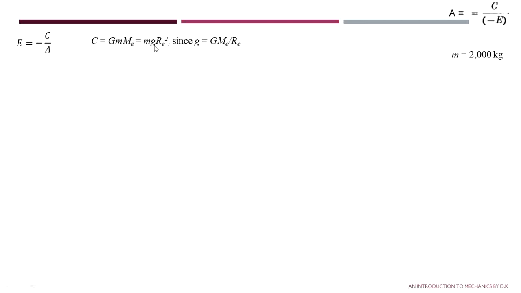We know the value of g and R E. So C is equal to 2 times 10 to the power 3 into 9.8, that is the value of g, into 6.4 into 10 to the power 6, the radius of the Earth, all squared. The final answer C is equal to 8 into 10 to the power 11 joule meter. By substituting this value, we will get E equal to minus 4.5 into 10 to the power 10 joule.